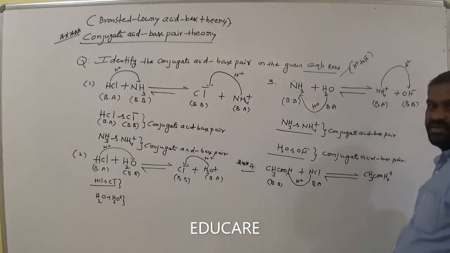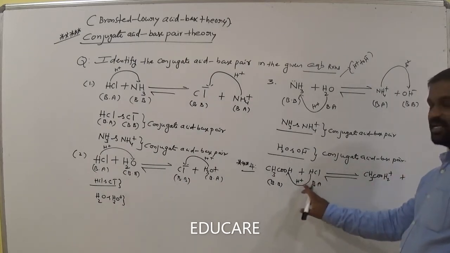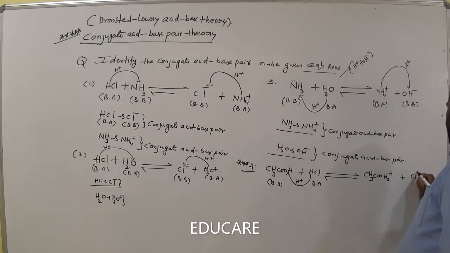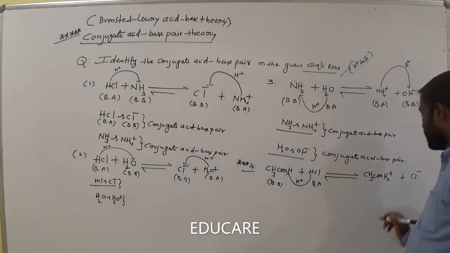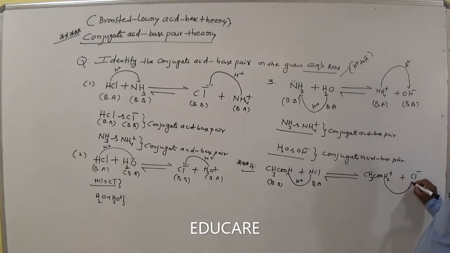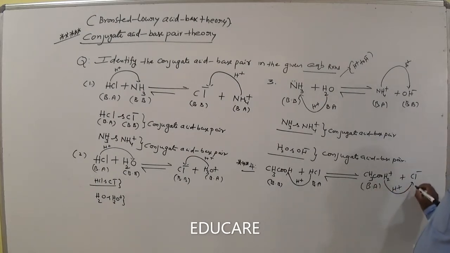CH3COOH2 plus. Then it becomes, by losing H plus, Cl minus in the forward direction. So in the backward direction it can donate the proton. So the H plus donor is called a Bronsted acid. Now it gains the proton, which means Bronsted base. Is it clear?